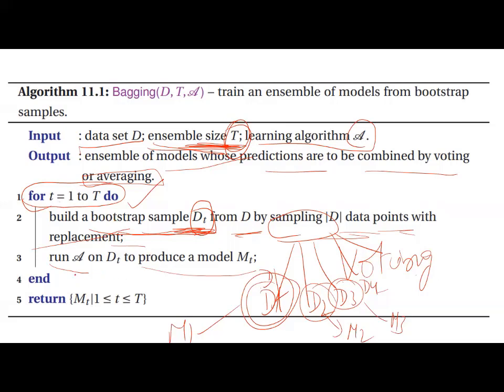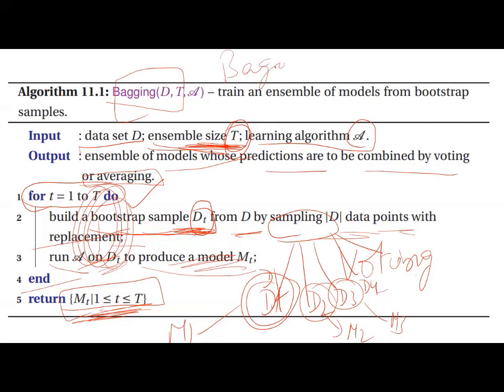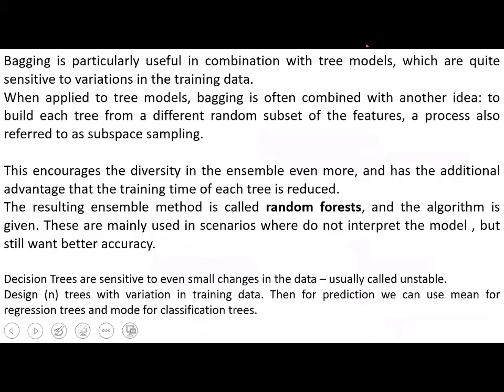Run the algorithm A on Dt to produce a model Mt. After all the models are trained, you end and return the ensemble of Mt. So this is called bagging. Very simple, my dear friends.